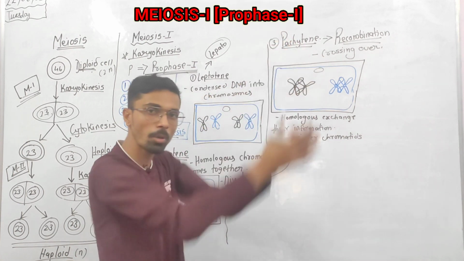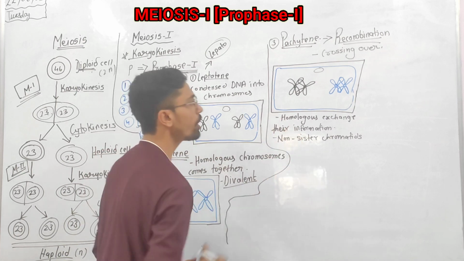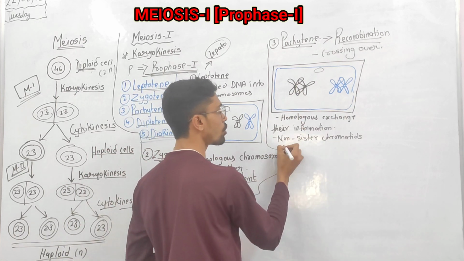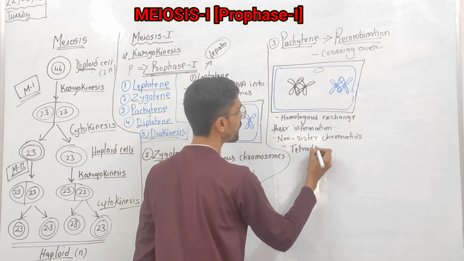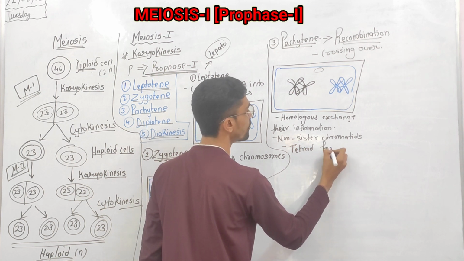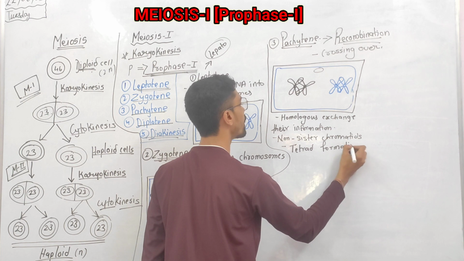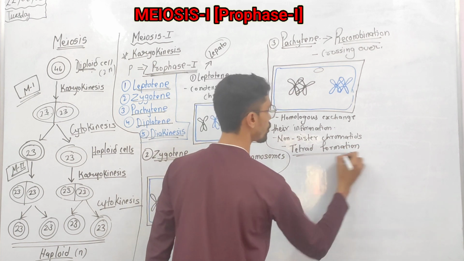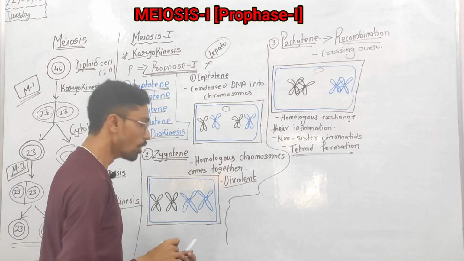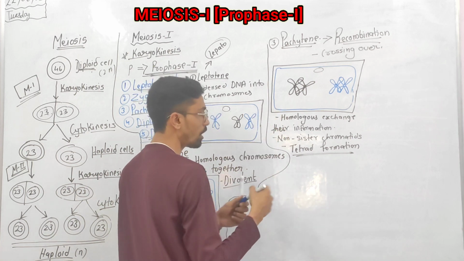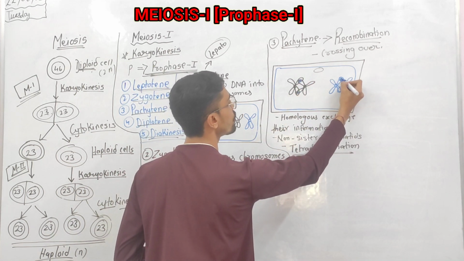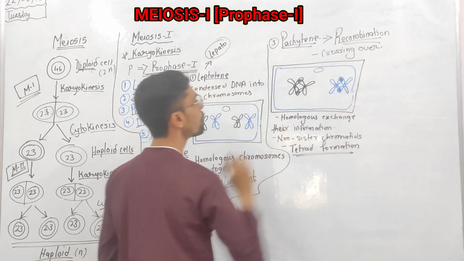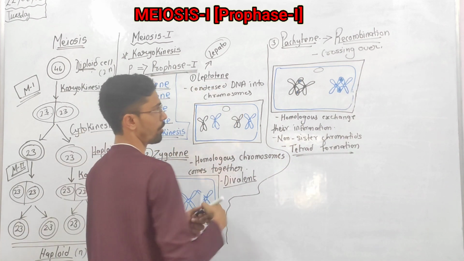Non-sister chromatids combine together and exchange their information, and this structure is also called a tetrad. This structure is called tetrad formation. So the information is exchanged.